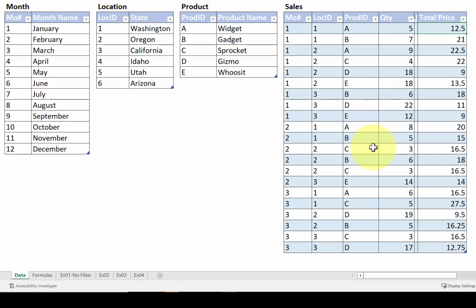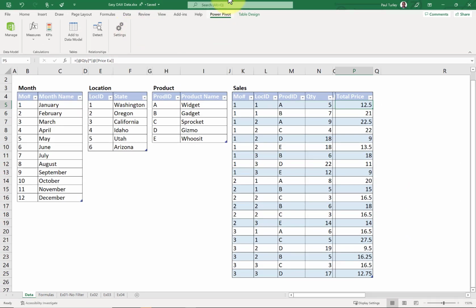Now I've created a very simple tabular model based on these 4 tables, and I've done that using Power Query and Power Pivot, which are components that actually exist in Power BI, but they also exist in Excel.